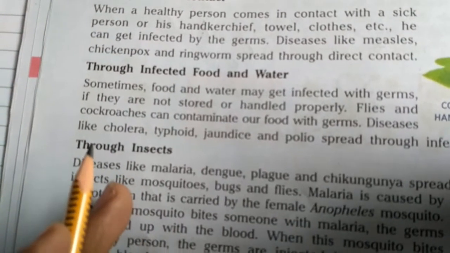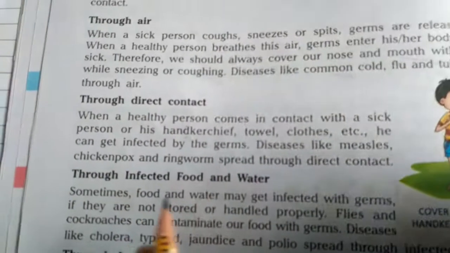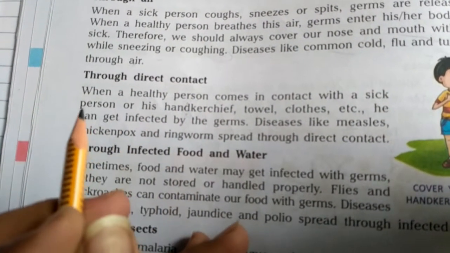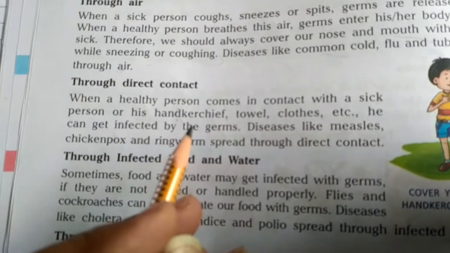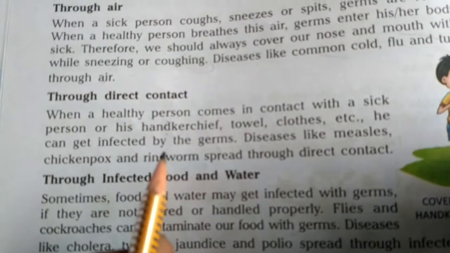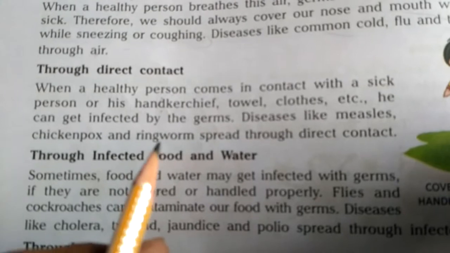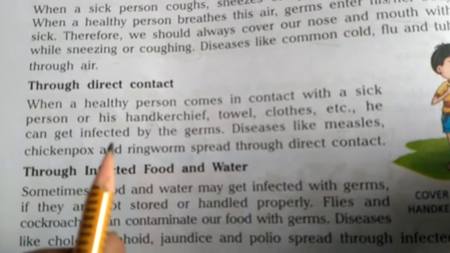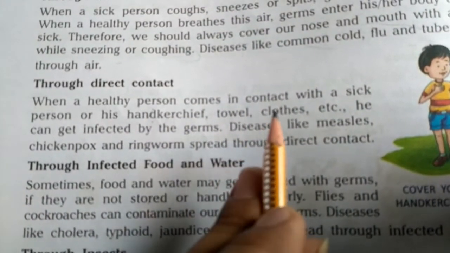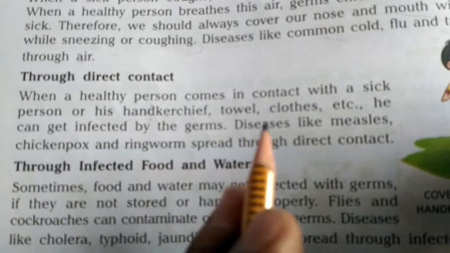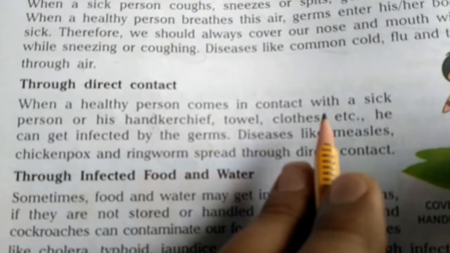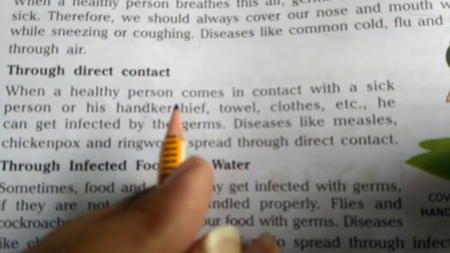The healthy person who has mistakenly used that diseased person's personal belongings may also get infected with that disease. Because when a person is sick and is just in the process of recovering, even then, if he is using some of his personal belongings, like his handkerchief, his towels, his clothes, germs may be present in these belongings. Chances are there that germs may be present in them.